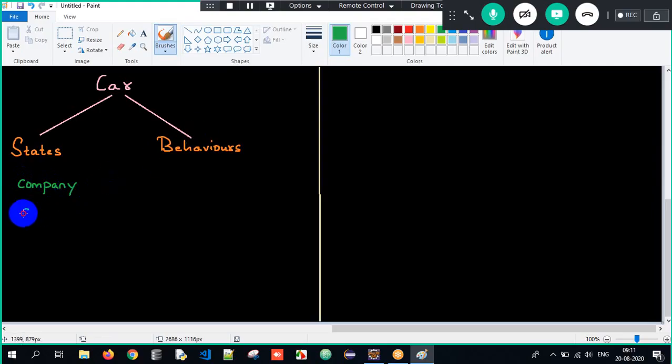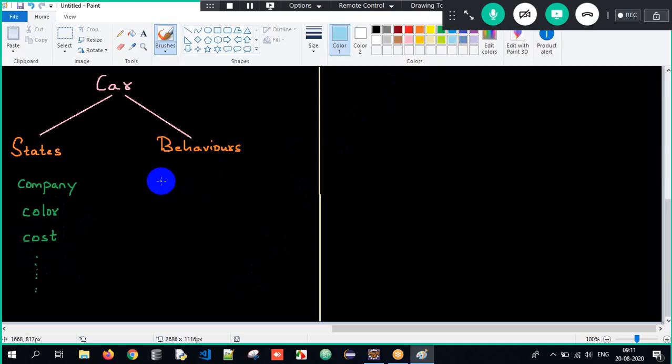Every car will have something called as color. What is the color of the car? Every car will have the cost. What is the cost of the car? And so on, we can have n number of properties. Similarly, whenever you talk about the behaviors, it is used to perform some task.